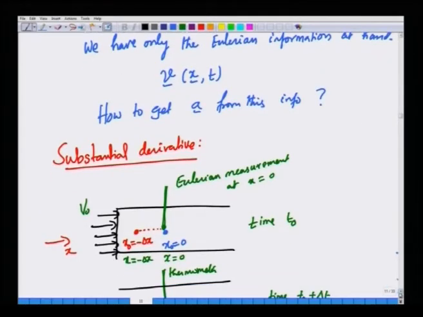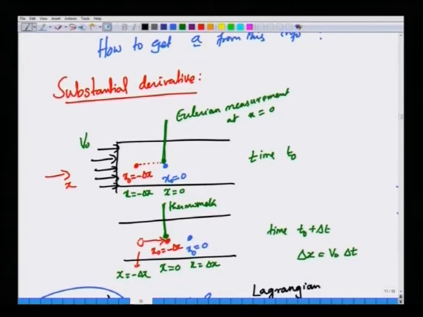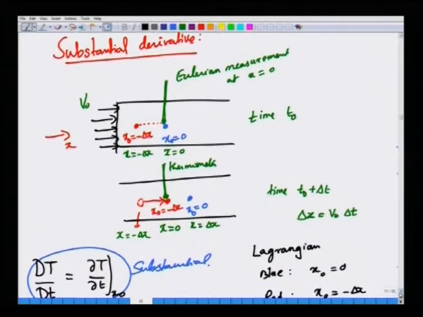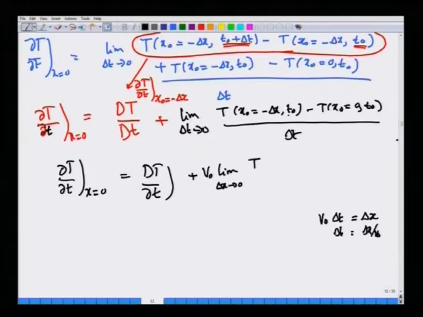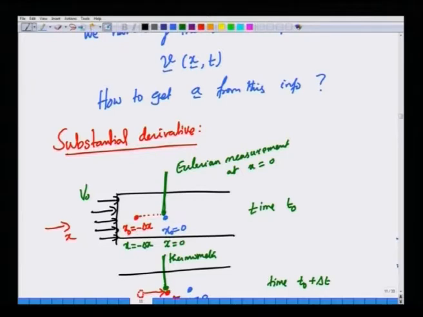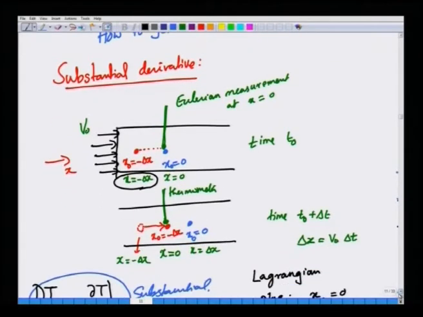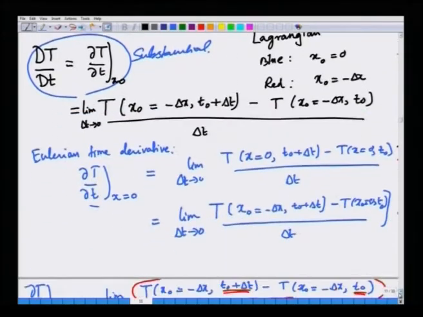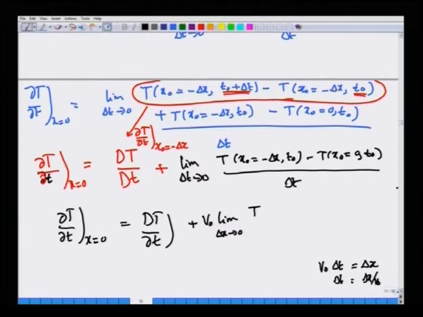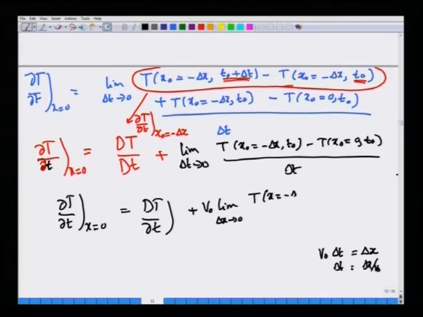Let us go to the figure. x naught equal to minus delta x at time t 0 corresponds to the Eulerian location x equal to minus delta x. So, I am going to write this as x equal to minus delta x at time t 0, minus x equal to 0 at time t 0. Let me remove the bracket here. This is T at x equal to 0, time t 0.